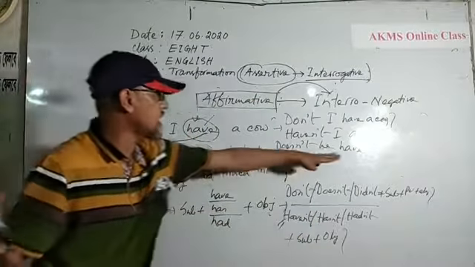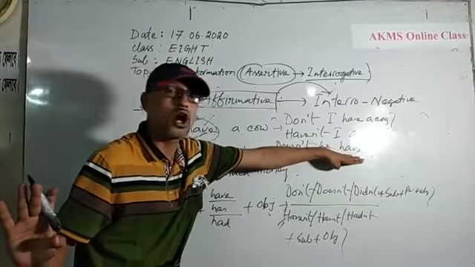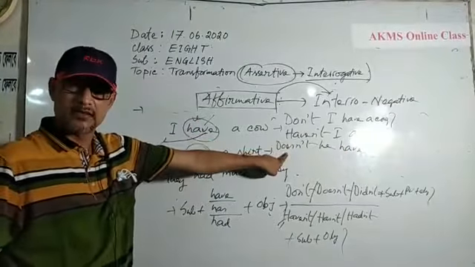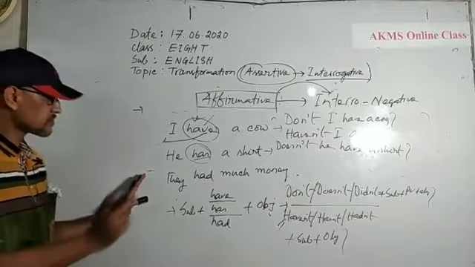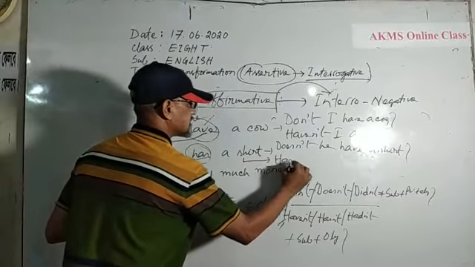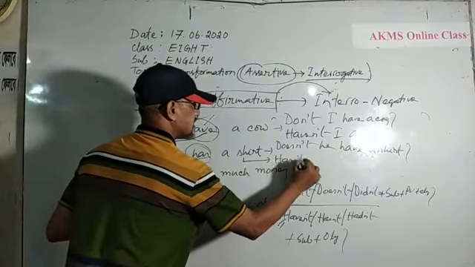I cannot use has here because the form of has transformed to does. Okay? Doesn't he have a shirt? Okay, dears? You can also write these sentences: hasn't he a shirt?